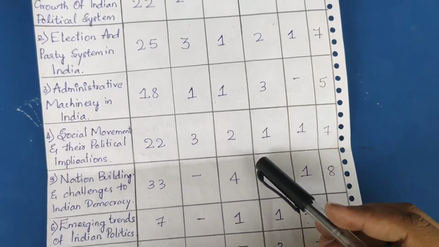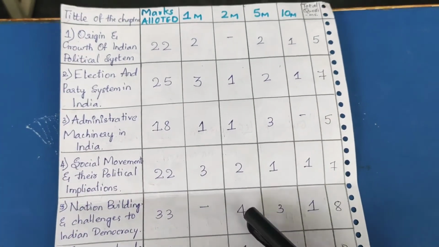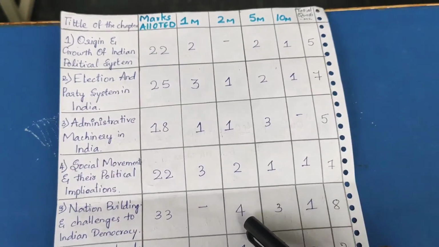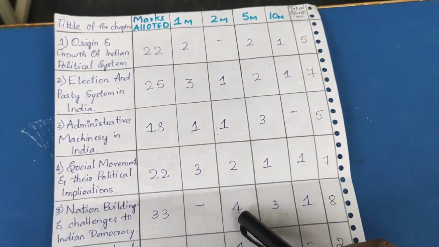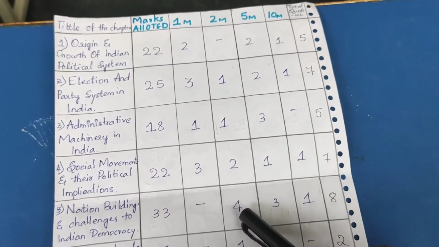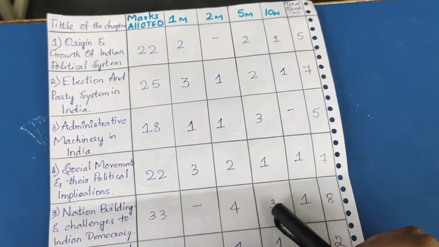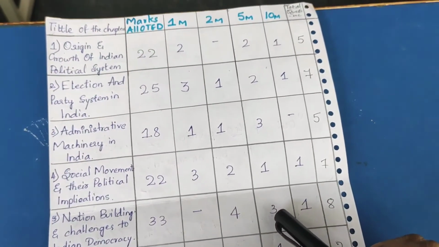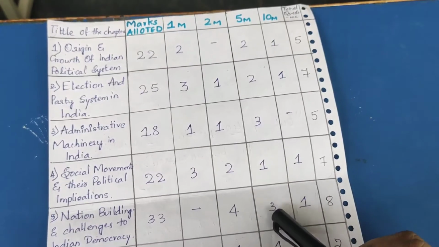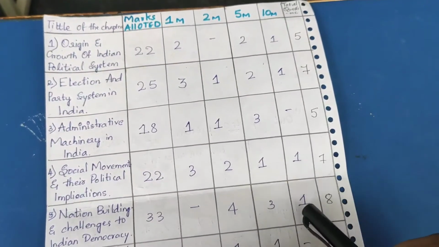Why? Because no 1 mark will be asked, but 2 marks will be asked 4 times. 4 questions will be coming for the 2 marks, and 3 5-mark questions will be asked in the question paper, and 1 10-mark question.